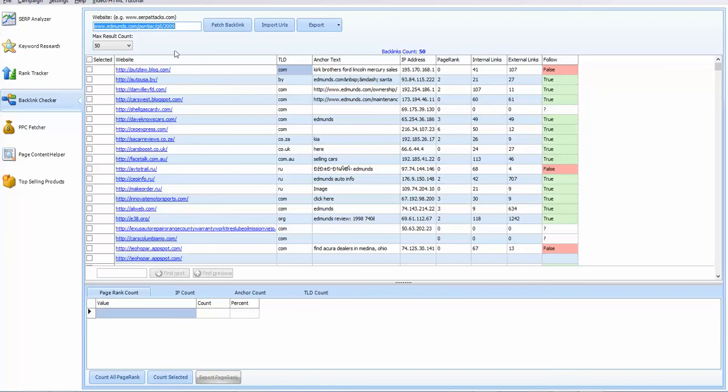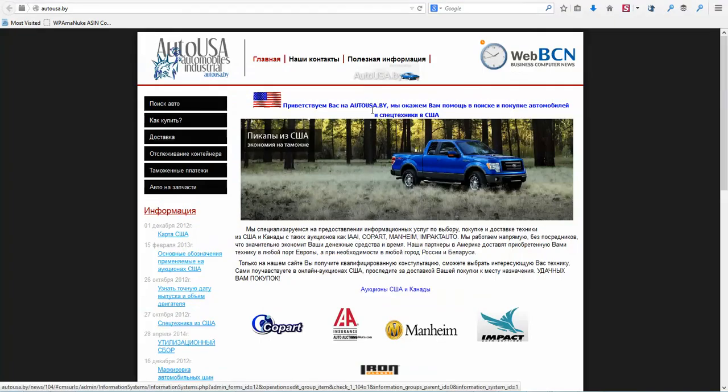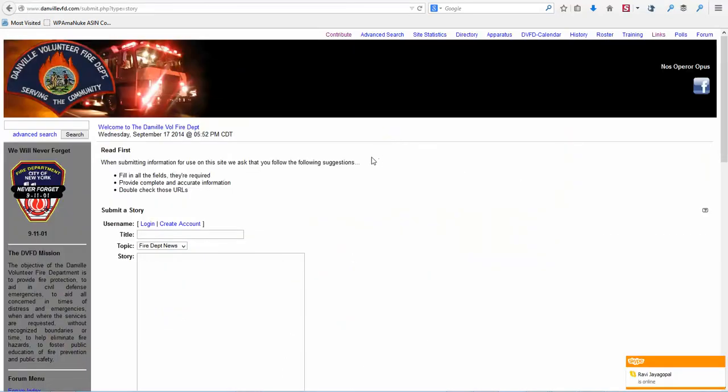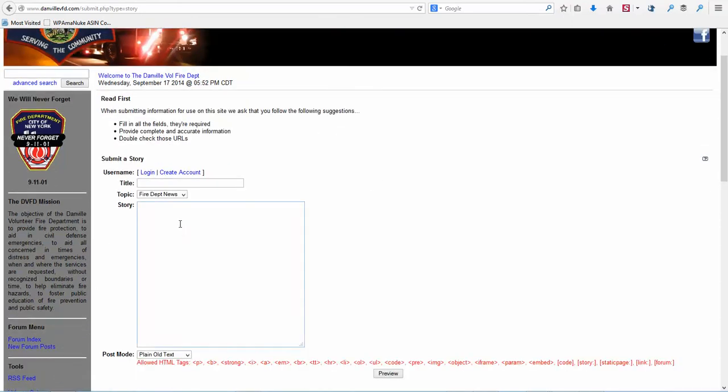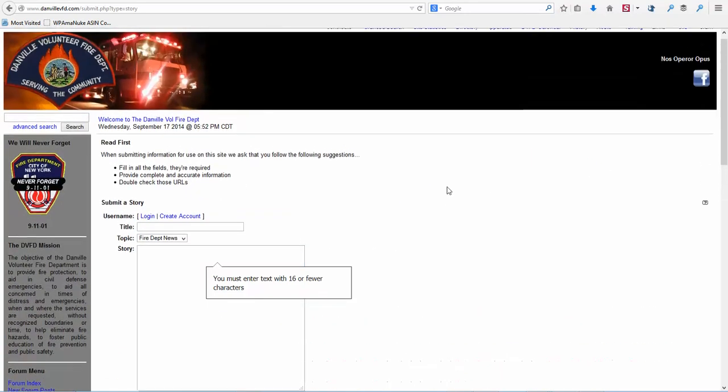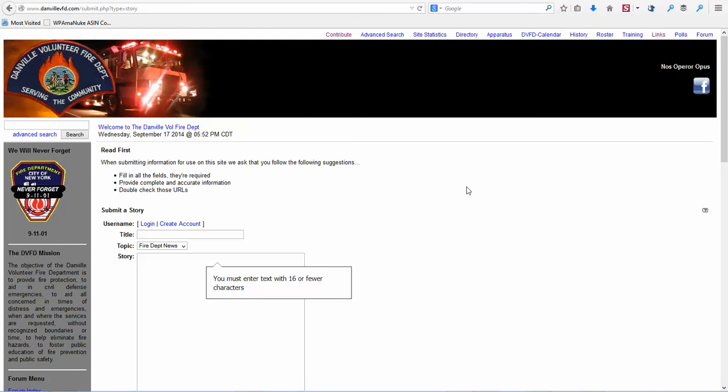So let's just take an example here. Let's go to this first one, and it's some other kind of website with a different language, so I'm not going to mess with that one. We'll go to the next one. Okay, this next one is actually a fire department site from someplace. If you don't want to put your content on here, you don't have to. On this particular site, you can click on contribute, and you can leave some information here if you want. This is only if you want to. If you don't want to do that, you can move on to the next one. But you're going to go down the list until you try to get as many of the backlinks as you can. So let's just go to the next one.